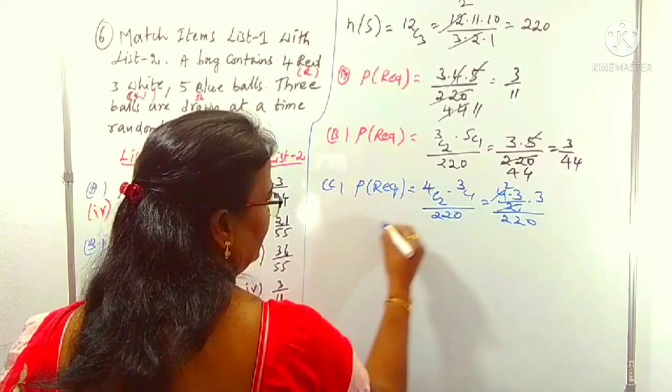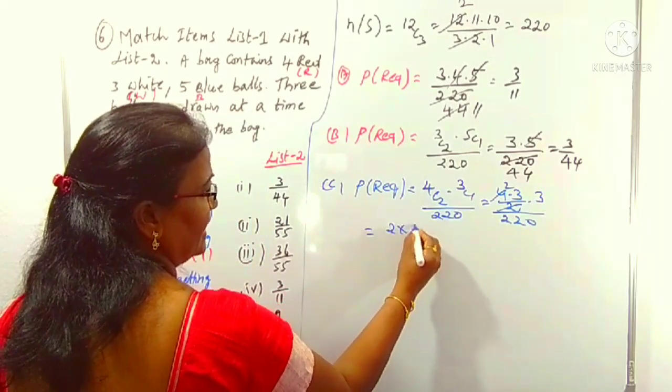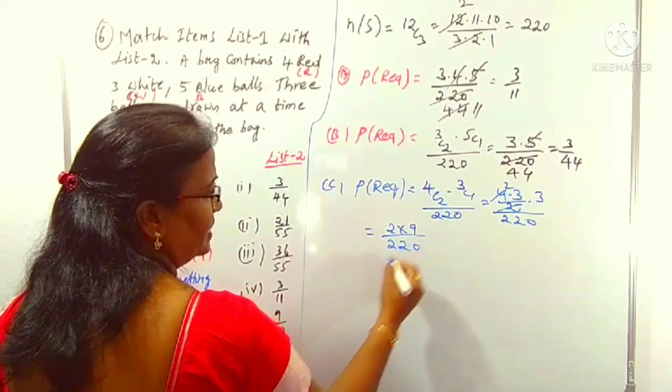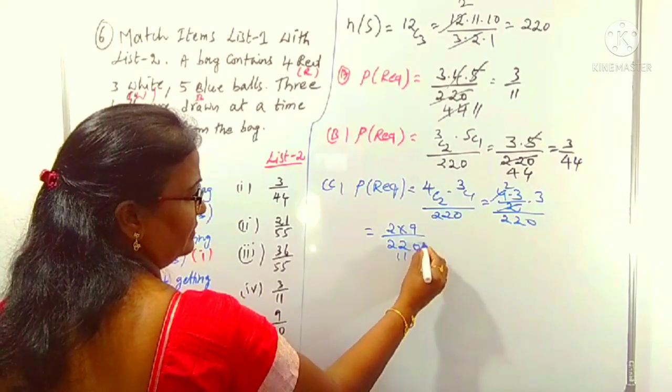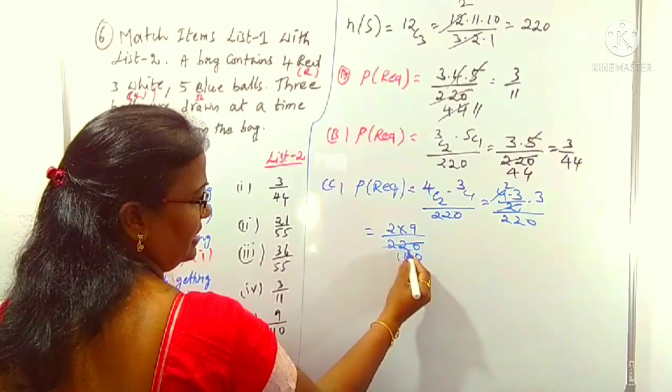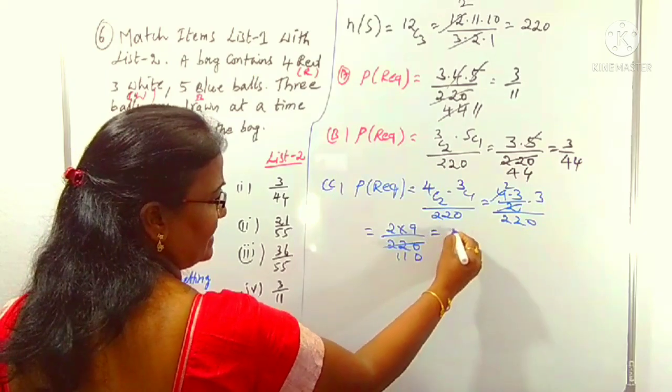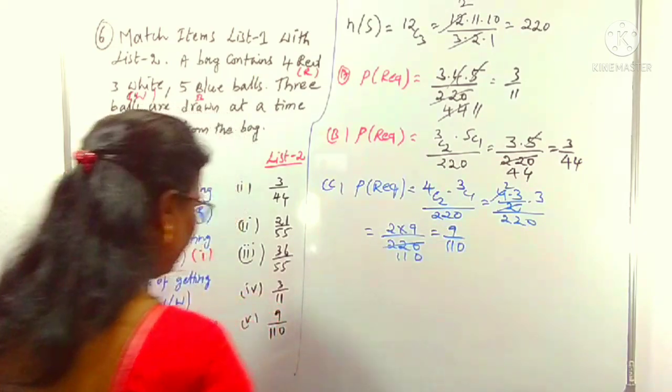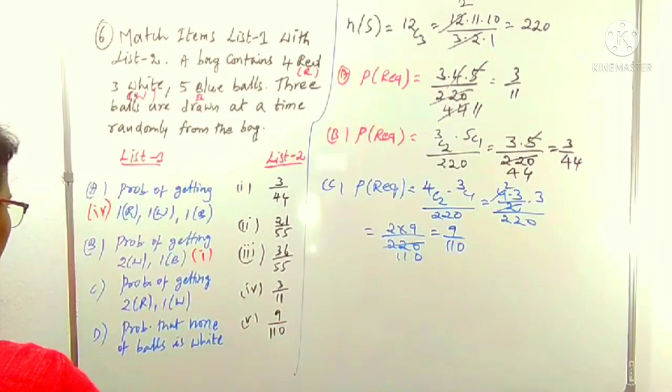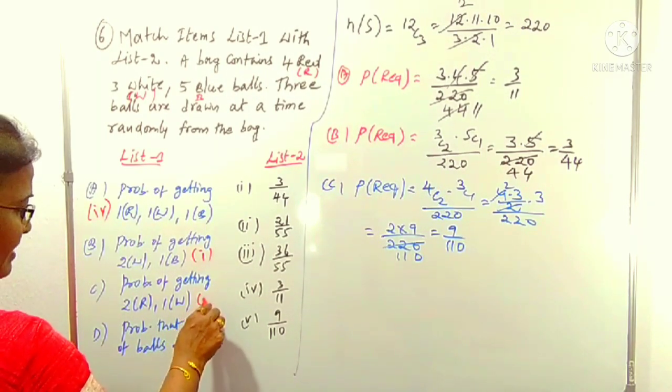Cancelling 2 with 220 gives 110, so that is 9 by 110. Where is 9 by 110? Yes, the fifth point. So C is matched with 5.